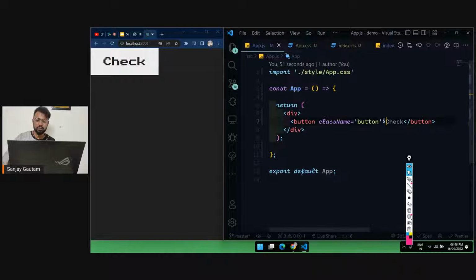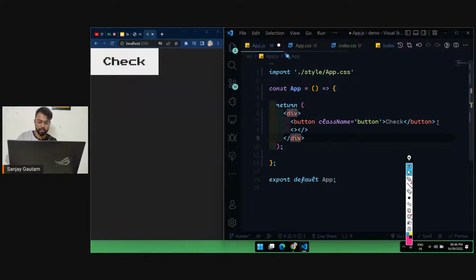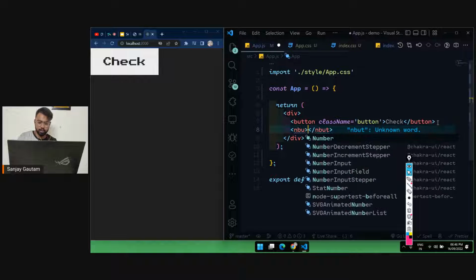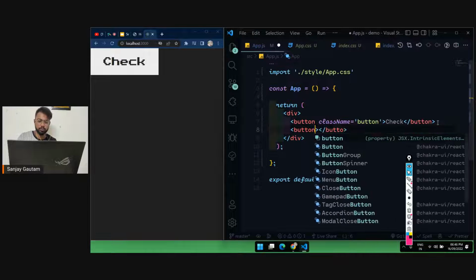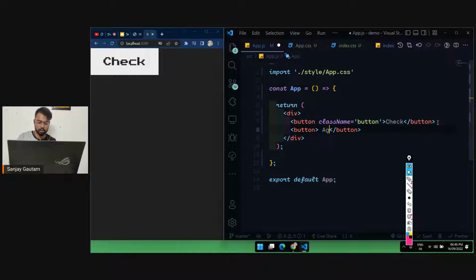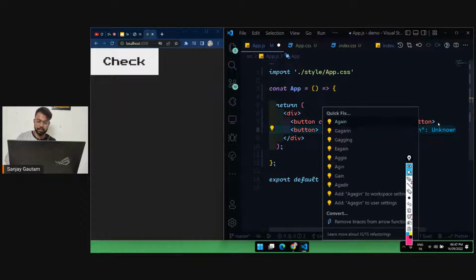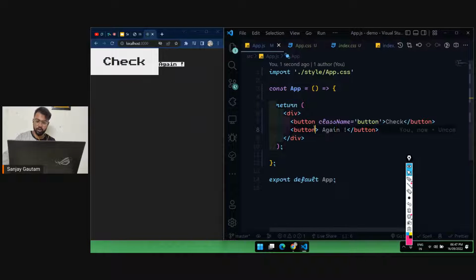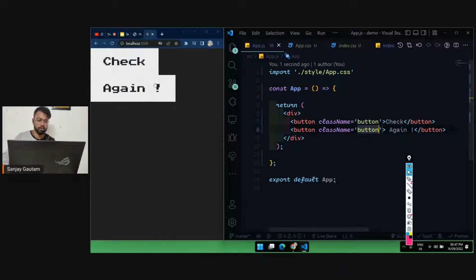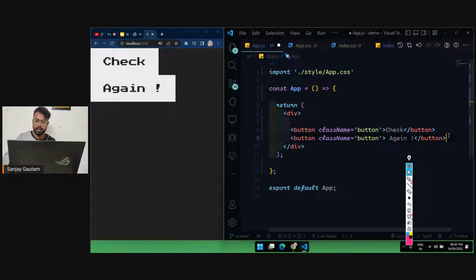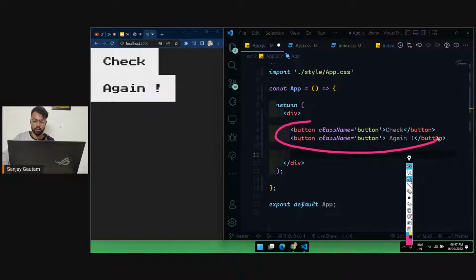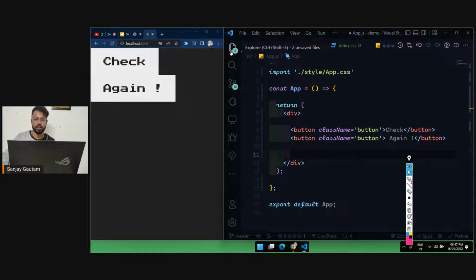And if I want to create one more button, what you will do is, I'm just going to go over here and add a button, because we require one more button, which will allow us to play this game again. Let me fix my spelling. I'm just going to apply the same class button here, and so here we have our button, but there is a problem here. In React, we don't actually create the same thing two times. This is not the React way.